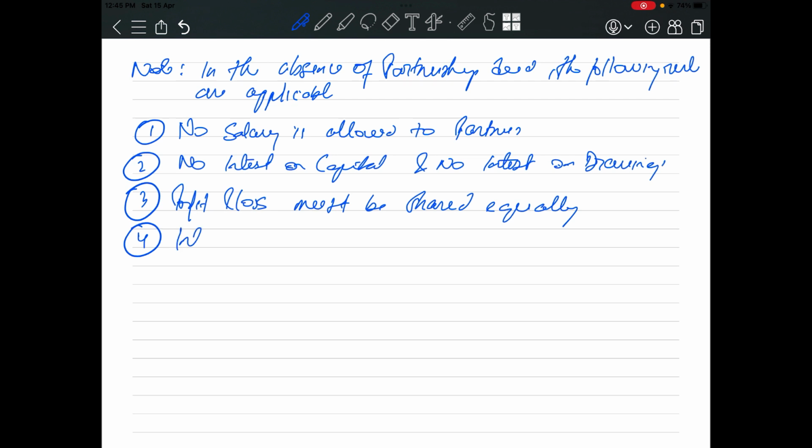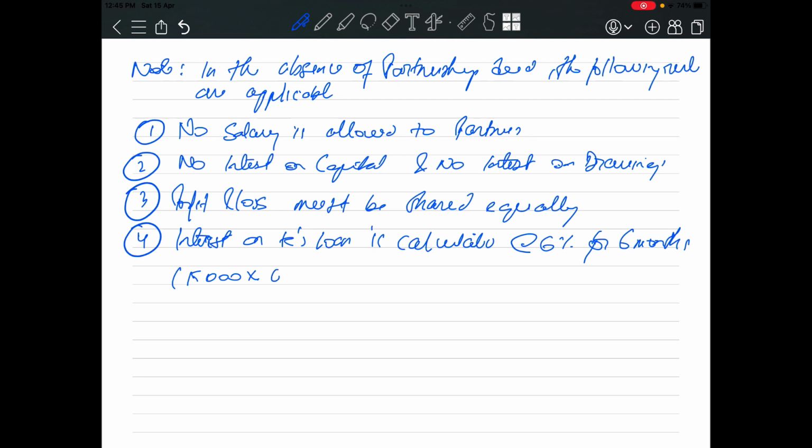And what was the fourth point? Interest on cash loan is calculated at the rate of 6% for how much? 6 months, because the loan was given on 31st December, so it will be for 6 months, from 1st July to 31st December. That is 15,000 into 6% into 6 by 12, which is equal to 450.